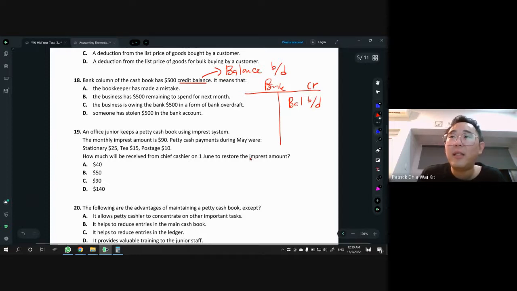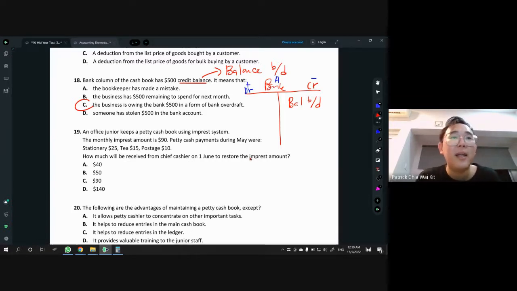So what does that mean? Bank is our asset, and you should know that for an asset, DR is positive, increasing, and CR is decreasing, minus. So our balance is negative. Bank balance is negative. This is a bank overdraft. So the business is owing the bank 500 in the form of bank overdraft. So that's the answer. Answer is C. That's what they mean.